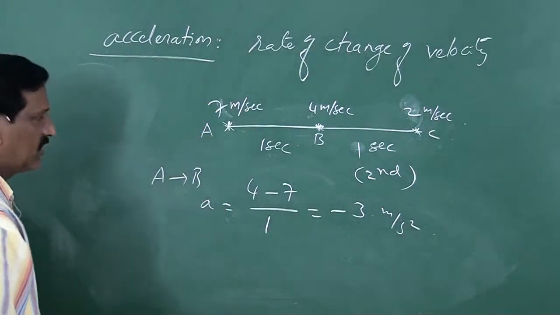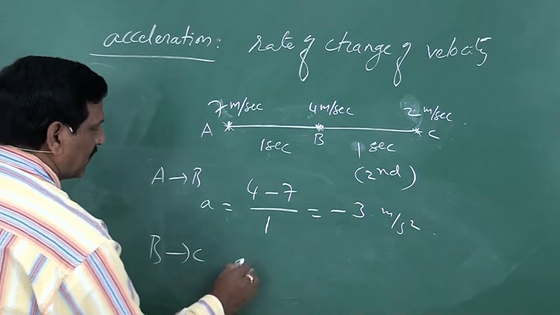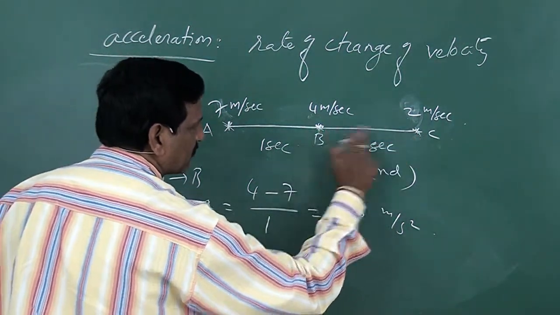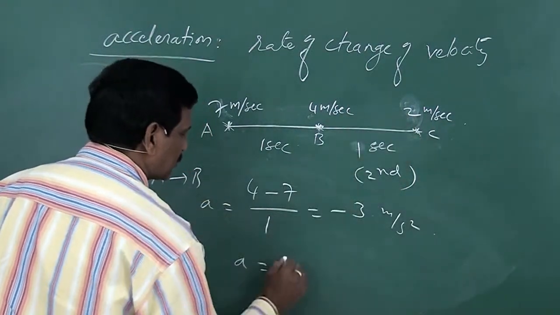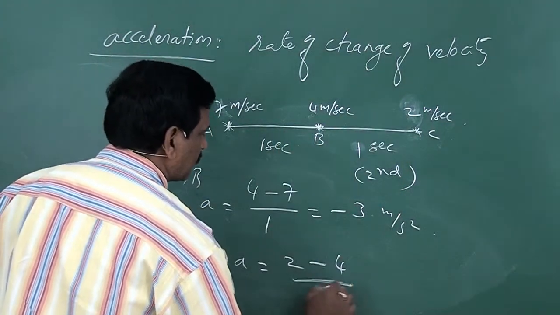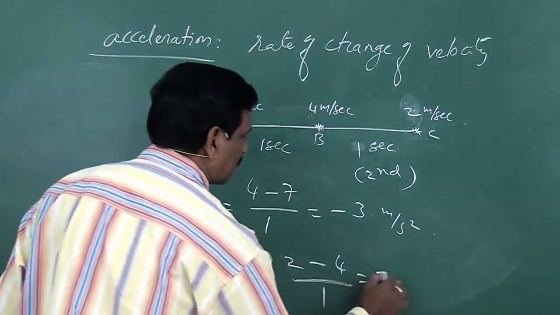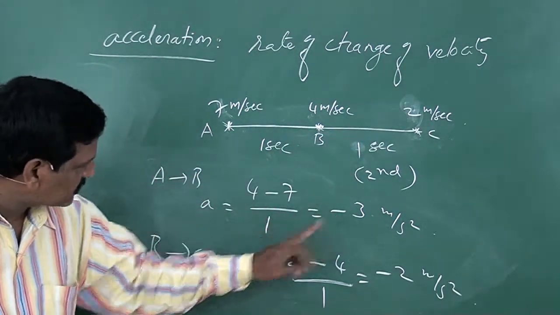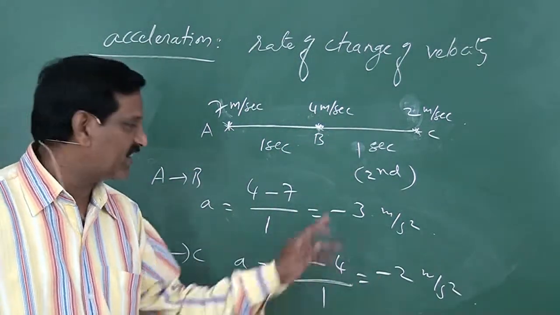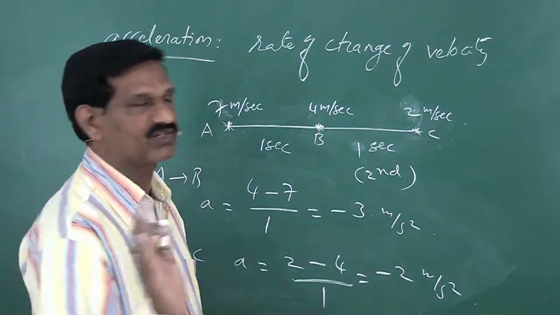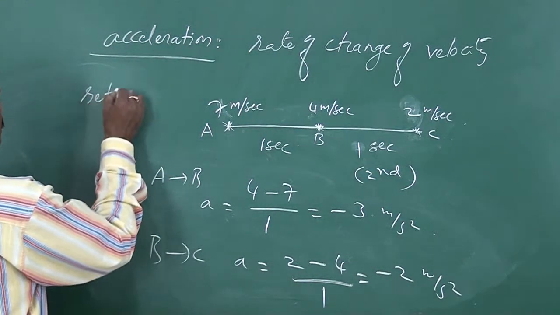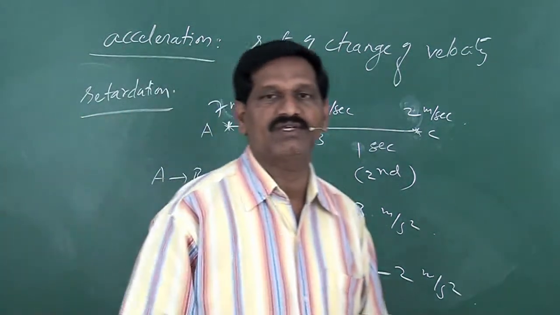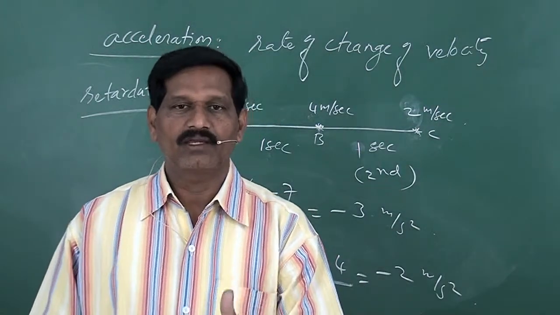Between B and C, acceleration equals final velocity minus initial velocity, where B is the initial point and C is the final point for this journey. So final velocity 2 minus initial velocity 4 by time interval 1. So this is minus 2 meter per second square. So in this case, acceleration becomes negative. Negative acceleration is called retardation. So when velocity decreases, you say that the body gets retarded.